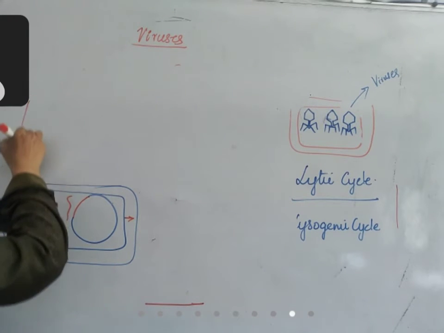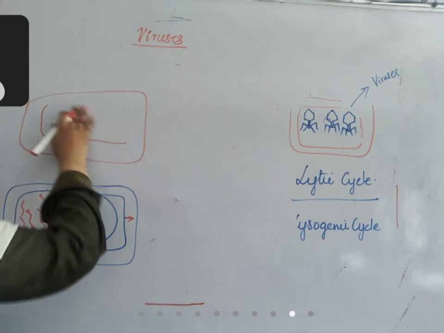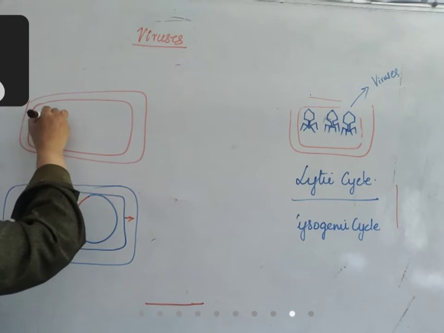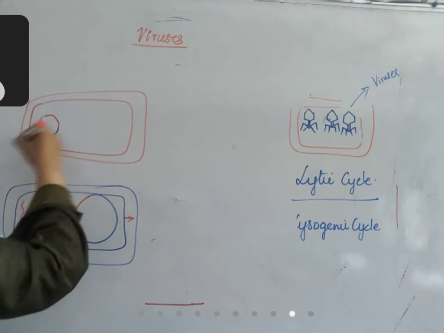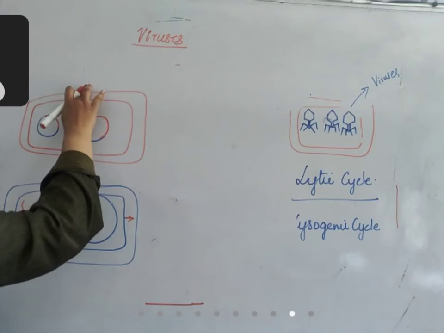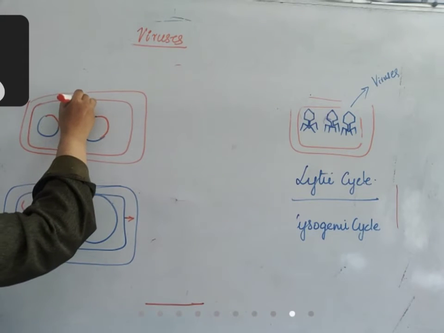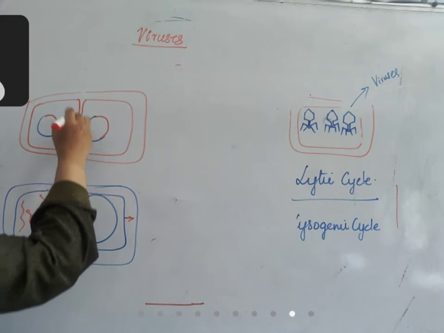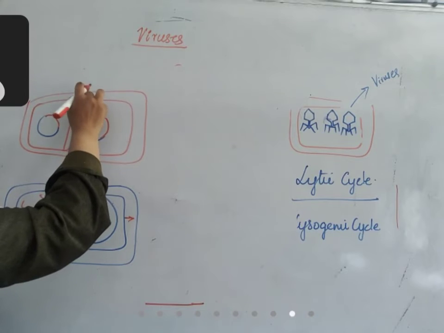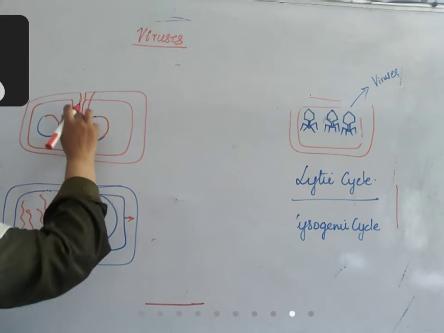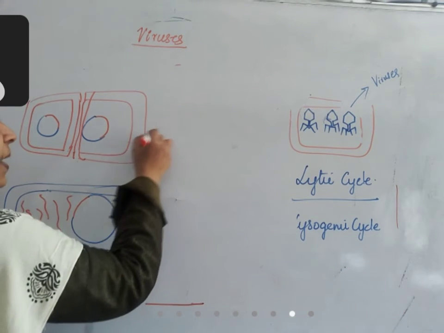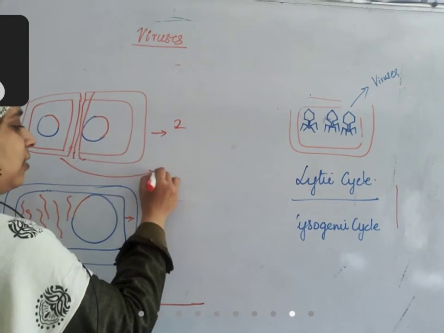So this is the bacterial cell. Whenever the bacterial DNA is replicating, the viral DNA also will replicate. And as a result, this bacteria, why is it replicating? For cell division only, no? So bacteria will divide into two cells. So that virus is also carried. Now this bacteria will divide into two cells, and this bacteria will divide into two cells.